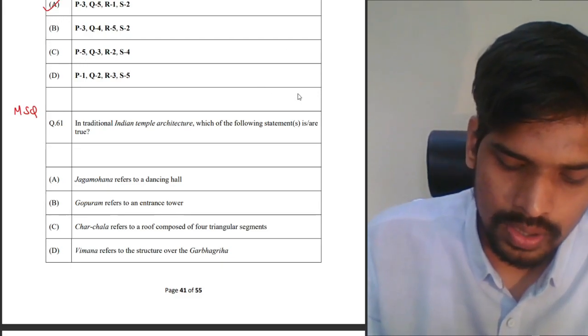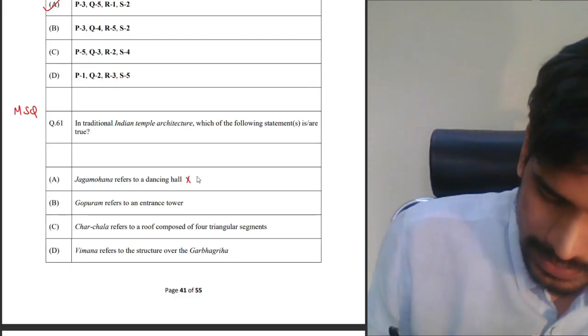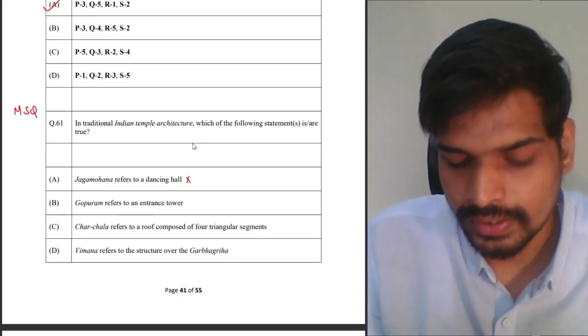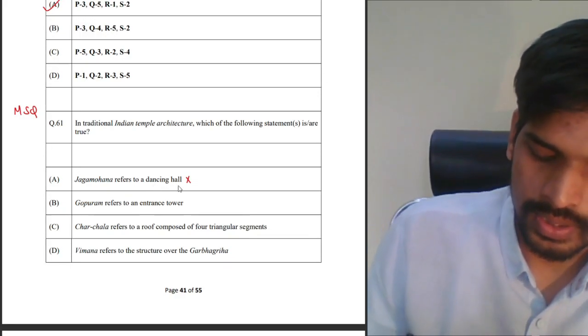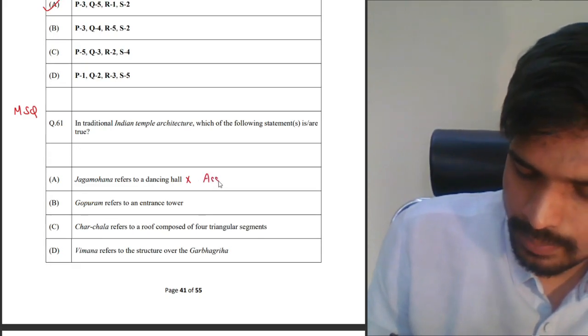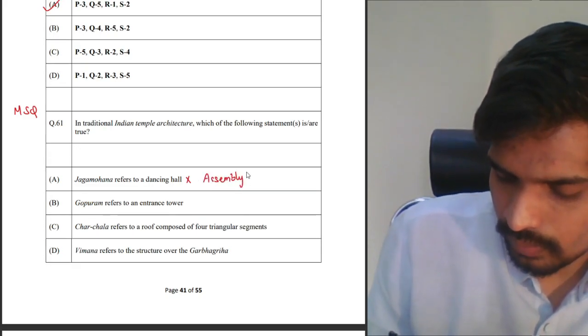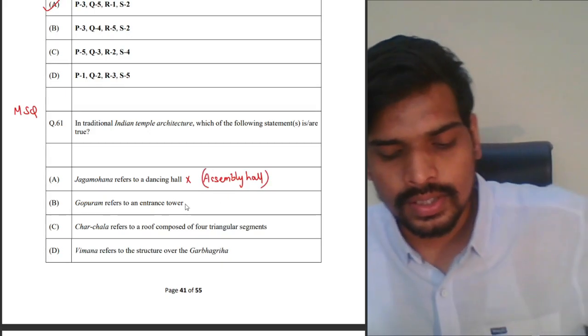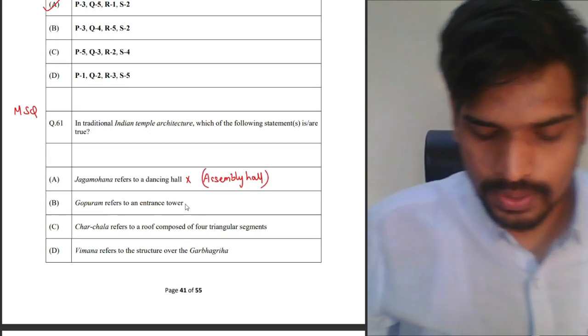First option, Jagmohan refers to dancing hall, is incorrect. Jagmohan is a hall in Orissa, in Kalinga style of temple architecture, where Jagmohan refers to assembly hall, not dancing hall. Dancing hall is referred to as Nat Mandir, right? So that's an incorrect option.